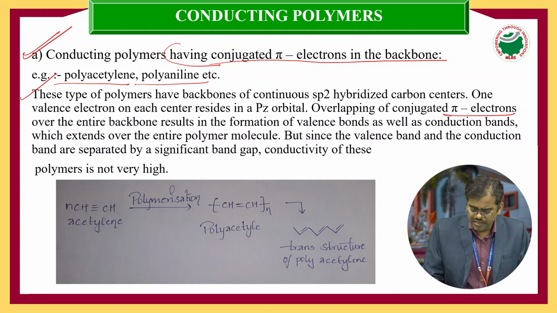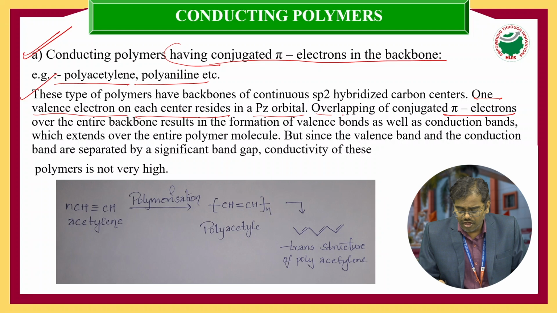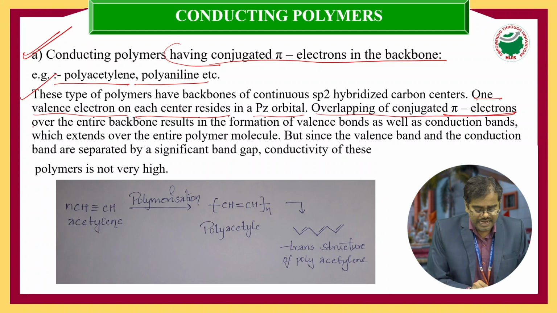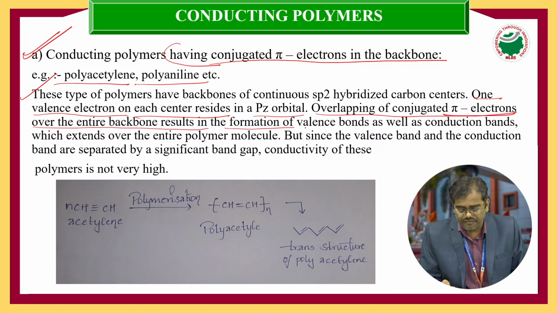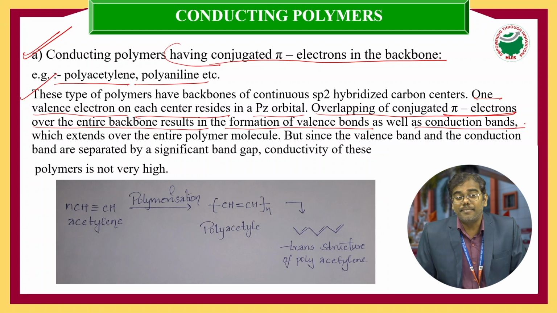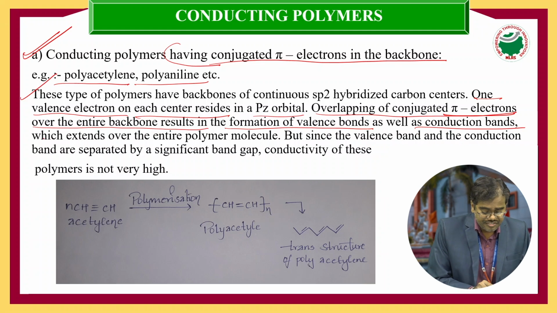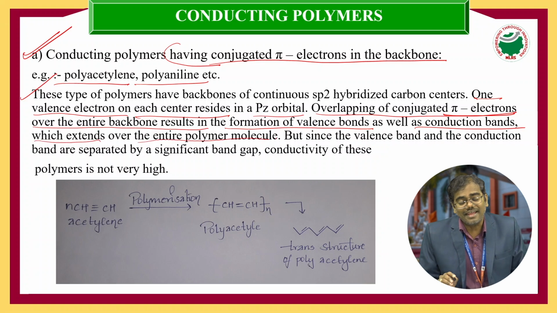Let's see here. One valency electron on each center resides in a pz orbital. So overlapping of conjugated pi electrons over the entire backbone results in the formation of a valence band as well as a conduction band, which extends over the entire polymer.